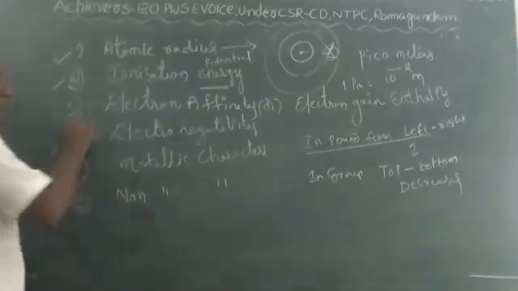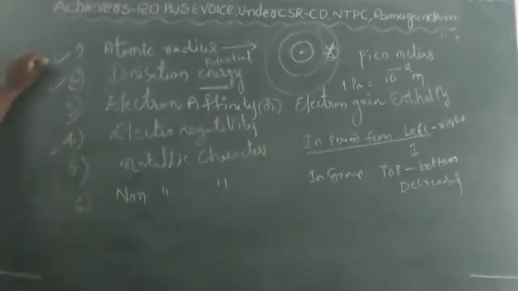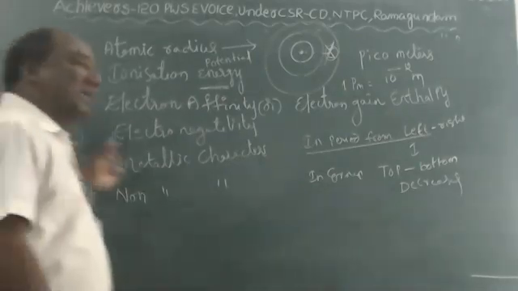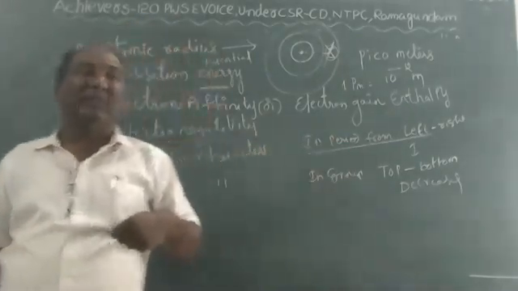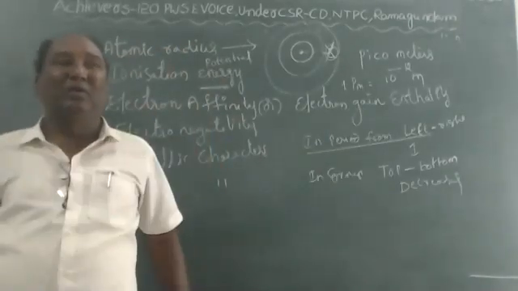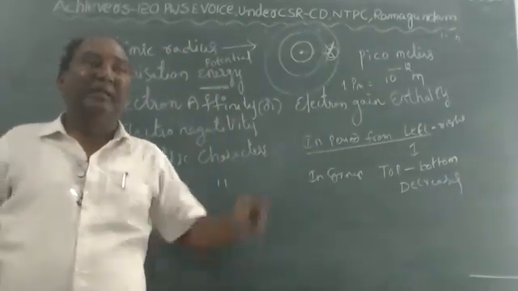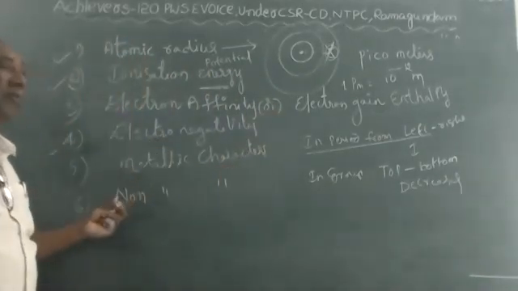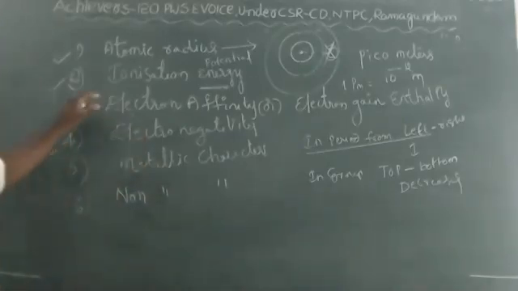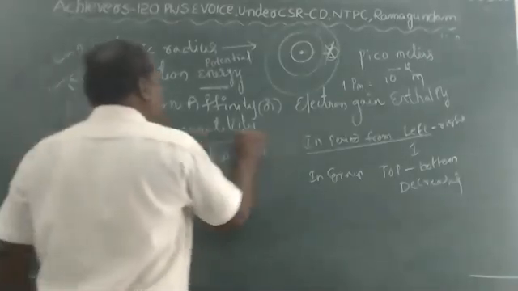Electronegativity. Electronegativity means the tendency of an atom to attract the electron towards itself when the atoms are bonded to each other. The tendency of an atom to attract the electron towards itself is called electronegativity. Electronegativity is measured on the Pauling scale.